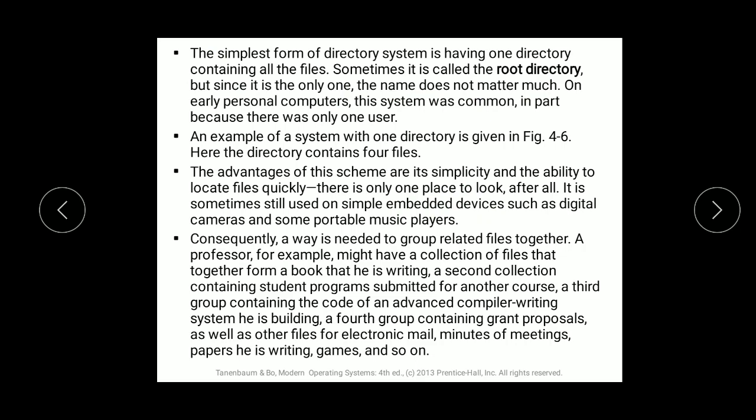On early personal computers, this system was common in part because there was only one user. When single PCs came into existence, it was very frequently used because only one user at a time was accessing that PC.